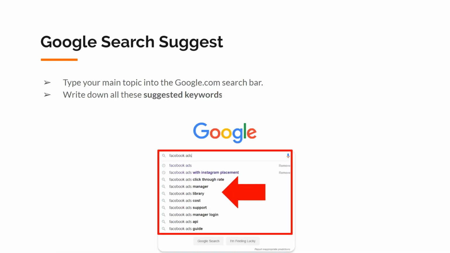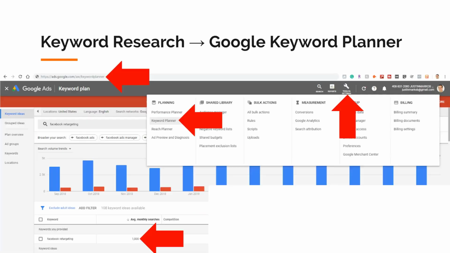Next, do the same thing in Google search. Type your main topic into the google.com search bar and write down all of these suggested keywords. Next, I use the free tool Google Keyword Planner. Just create a free Google Ads account, and in that top nav bar under Tools and Settings, in that menu, select Keyword Planner. I will use Google Keyword Planner to not only find new keyword ideas, but to also research the monthly search volume. As you can see in this example, Facebook retargeting, average monthly searches in Google, 1,000.